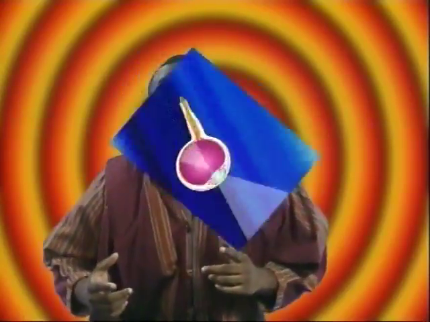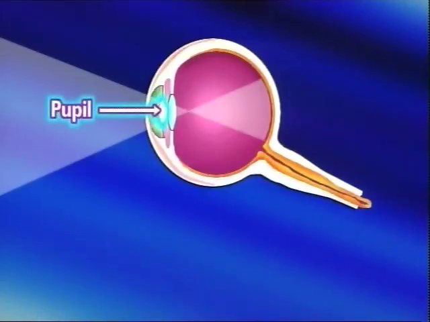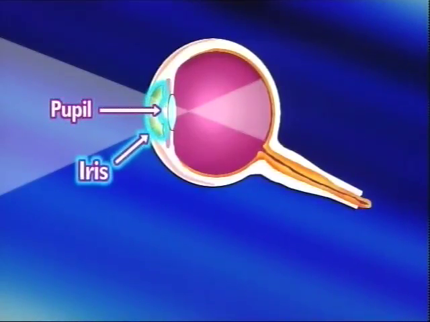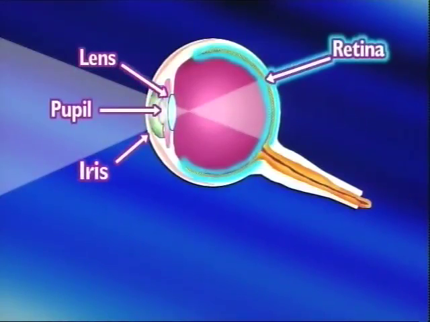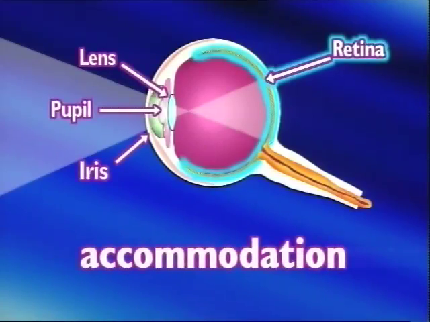You ever wonder how your eyes work? Let's take a look. Light enters your eye through the pupil. The iris determines how much light gets in. The lens focuses images onto the retina by changing its shape. This process is called accommodation.